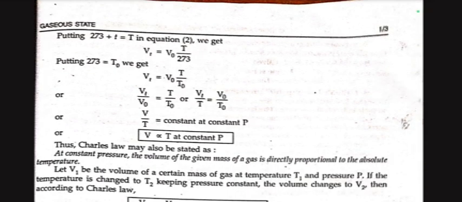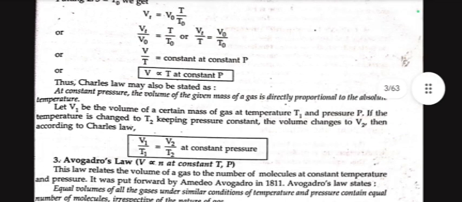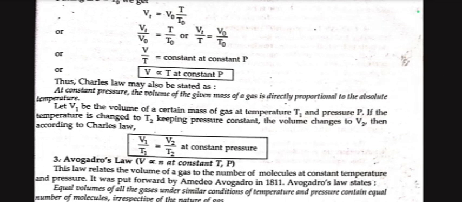Putting 273 equal to T0, we get Vt equal to V0 T upon T0, or Vt upon V0 equal to T upon T0, or Vt upon T equal to V0 upon T0, or V is proportional to temperature at constant pressure. Thus, Charles' law may also be stated as that at constant pressure, the volume of a given mass of gas is directly proportional to the absolute temperature.